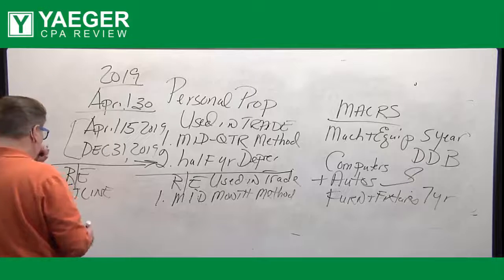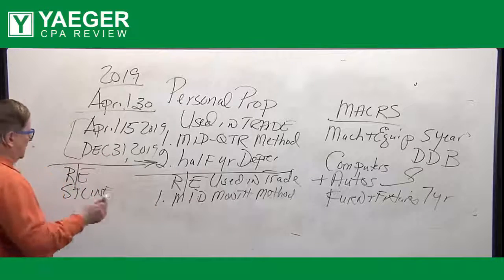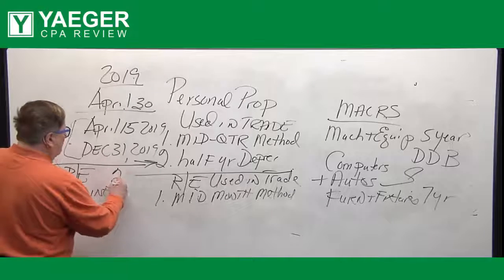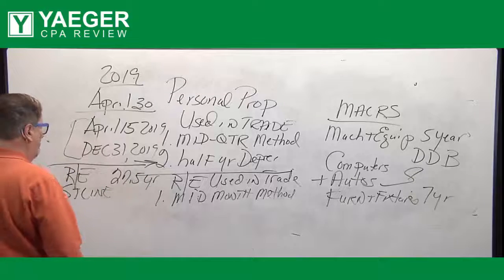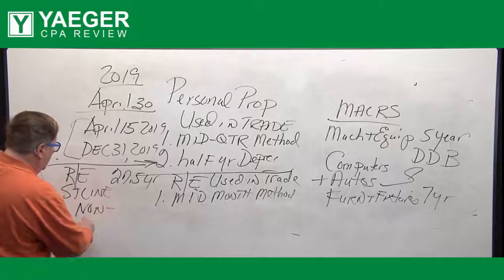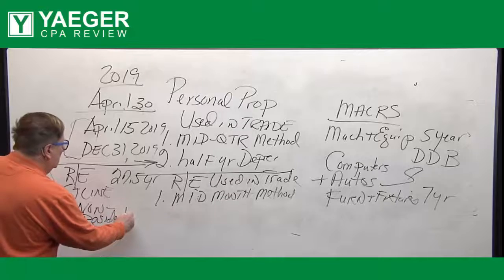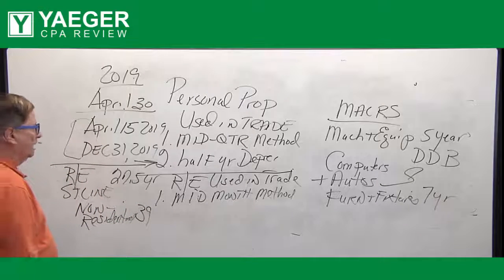And if it is residential rental property, then you use 27 and a half years as the life for that. But if it's non-residential, such as an office building or a warehouse, that's 39 years straight line, okay?